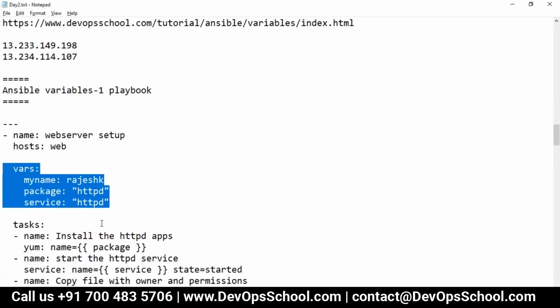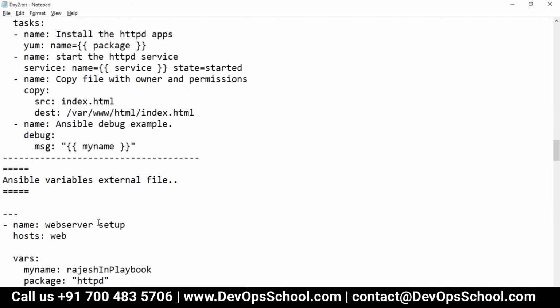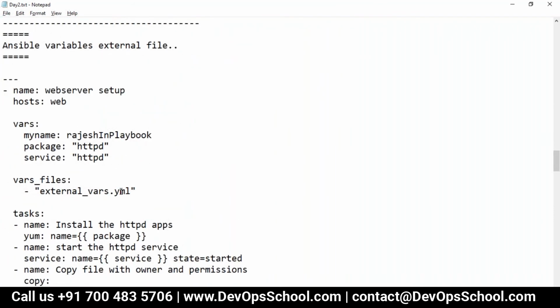But that's not actually good. You should have different variable files. That way it's easy to manage. It's all about being easy to manage. That's all. Programming, anyone can write a program, but who can architect the program? That is the best programmer, right? So here every variable should go here.